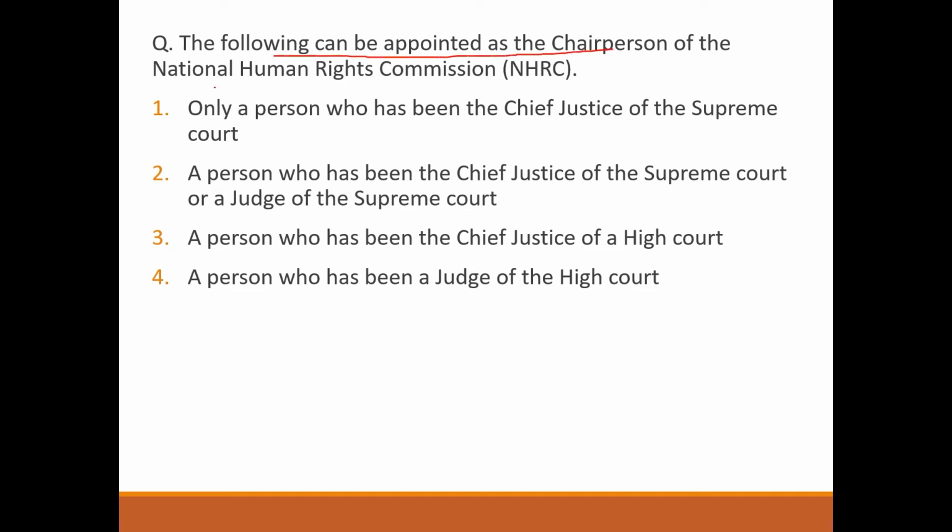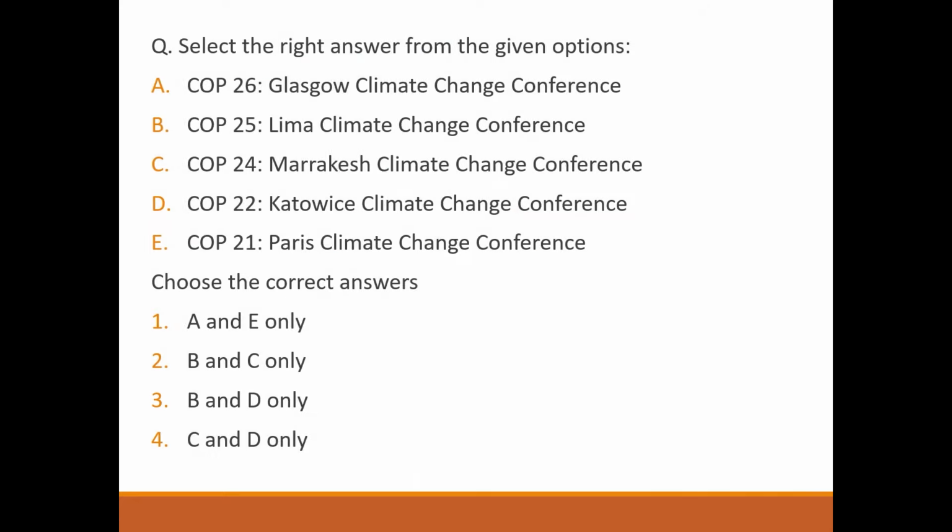Next question, select the right answer from the given option. Glasgow Climate Change Conference, correct. COP25, Lima Climate Change Conference, wrong. COP24, Marrakesh Climate Change Conference, wrong. COP25, Katowice Climate Change Conference, wrong. COP21, Paris Climate Change Conference, correct. So answer will be option number 1.